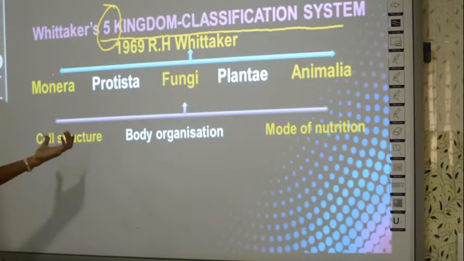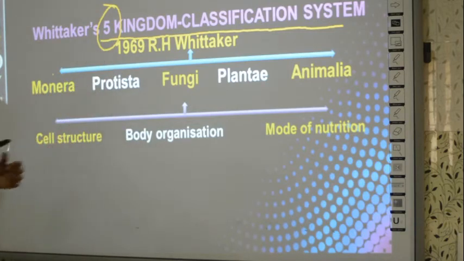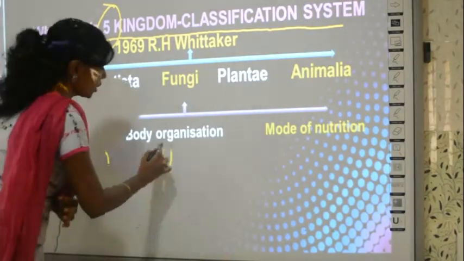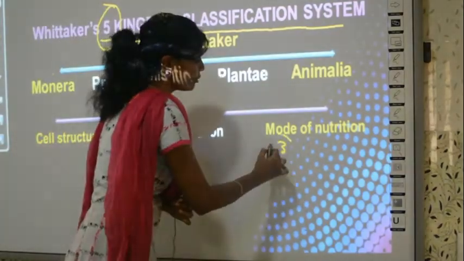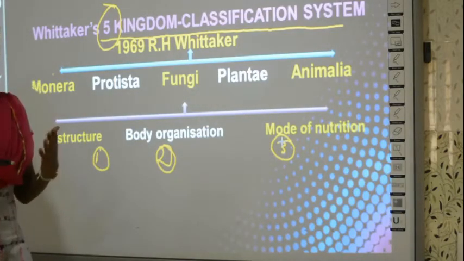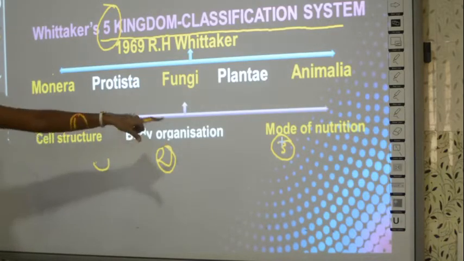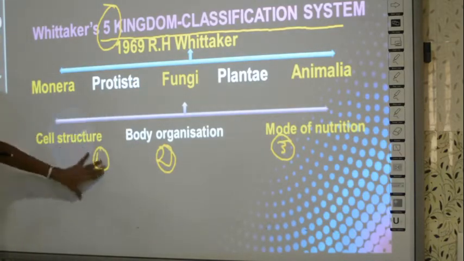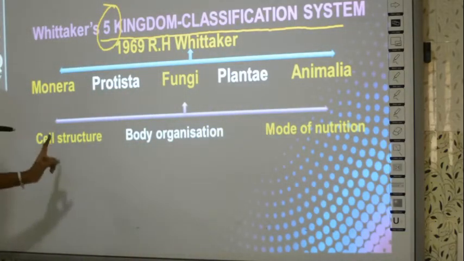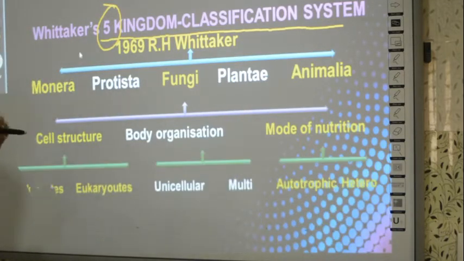So Whittaker classified into 5 groups based on 3 properties: cell structure, body organization and mode of nutrition. We are going to learn about these in the next slide.